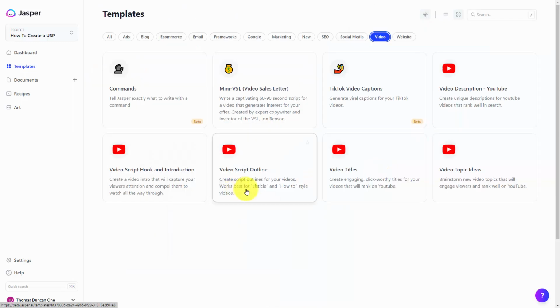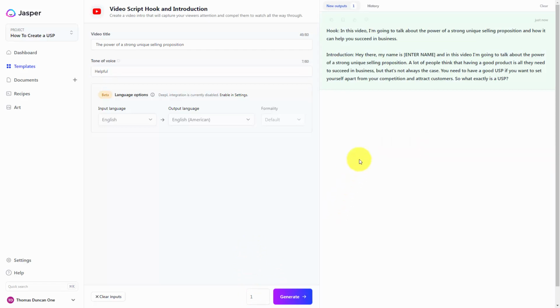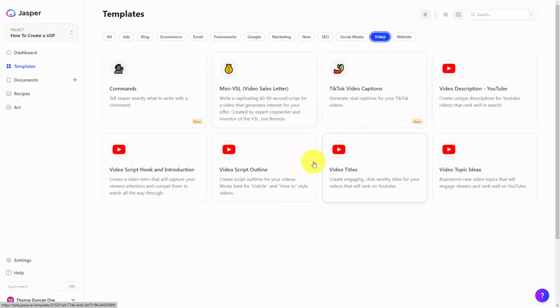You can then script out your video and write an introduction. We're going to click on this template. And in this case, all we need is the video title. We are then going to write in our tone of voice. We're going to determine the amount of output that we want, and we're then going to click Generate. Jasper will then give us a video script and introduction. And finally, Jasper will give us a video script outline.